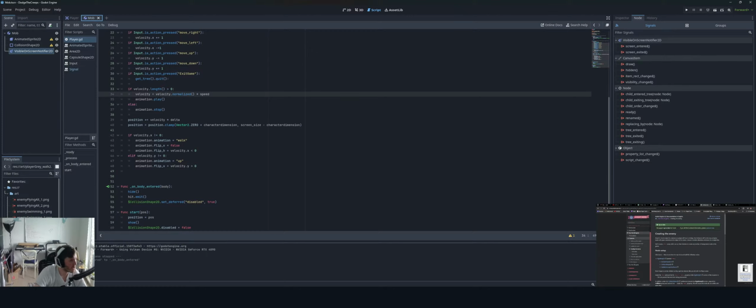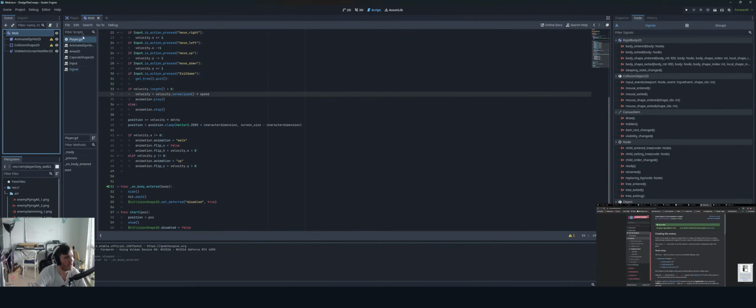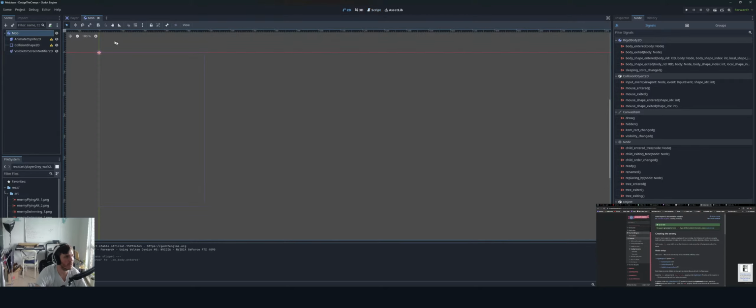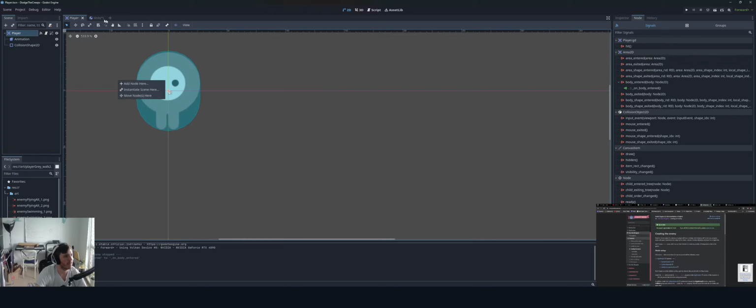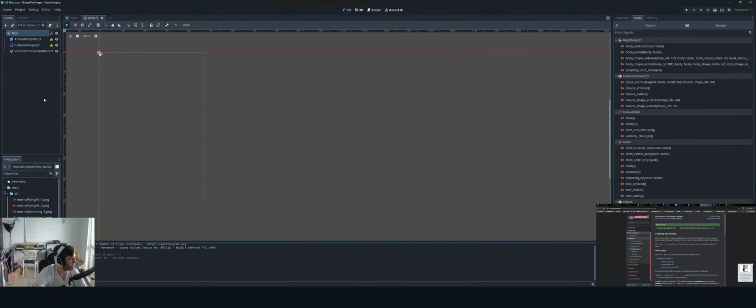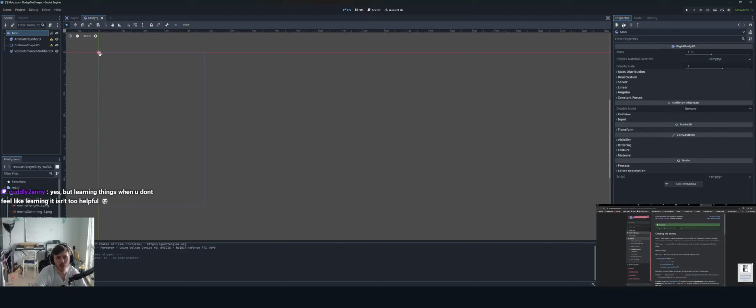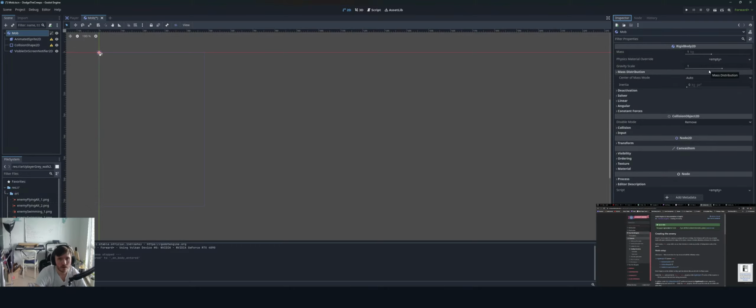Okay. So we got all those notifiers and stuff in there. Don't forget to set the children so they can't be selected. So there's our player scene. Here's our mob. Select the mob node and set its gravity scale to 0. So inspector, gravity scale. Okay, because it's a rigid body, it has gravity, makes sense.